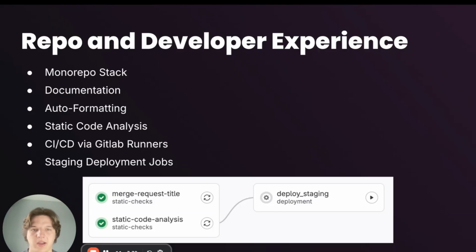And then we also have auto formatting, which just keeps code consistent and readable across the entire code base. And then we also have static code analysis, which checks the formatting. It checks linting on the abstract syntax tree for any bad code practices. And then it also does type checking for us. And then we also have a CI/CD pipeline set up, which does merge request title checks and then static analysis checks. And then we also have a manual deployment job for anyone who wants to test their changes on a production grade environment, which you can see in the little snippet below.